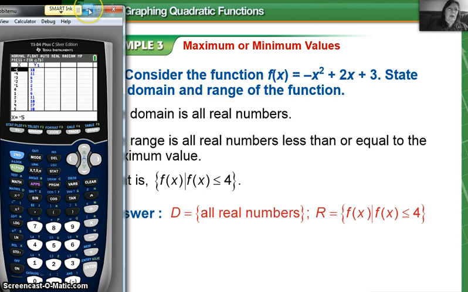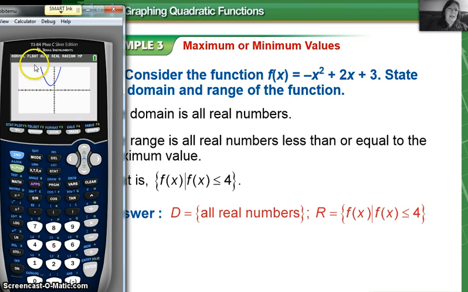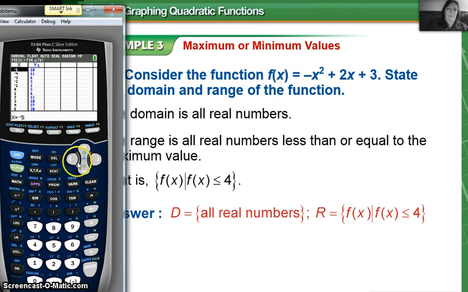So what that would look like is f of x such that f of x is greater than or equal to 2. And you can see that everything in this table is greater than or equal to 2. And that's domain and range.